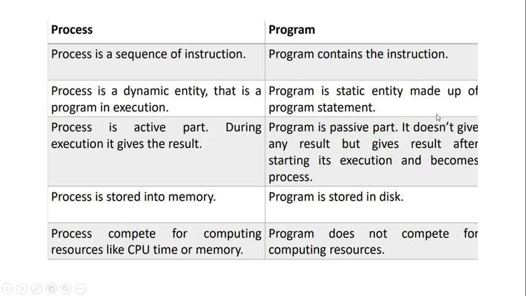Now these are the basic differences. As I told, a program is a passive part, and once it starts execution, the active part is the process. During the execution, the process gives a result, but the program itself does not give any result. And a process is stored in memory, a program is stored in disk, and a process is one which competes for the resources, but a program does not compete. So these are the basic differences between process and program.